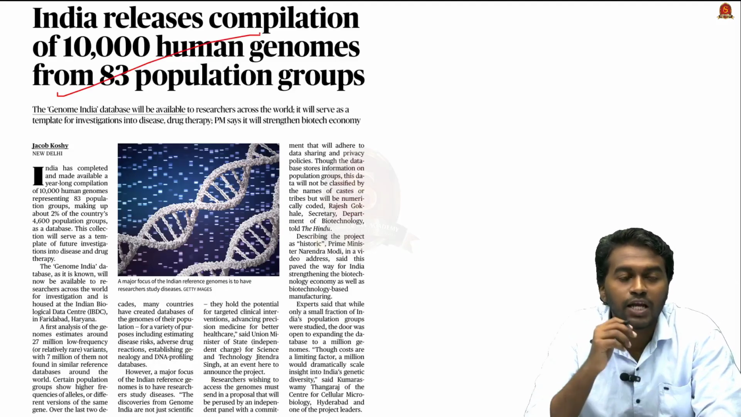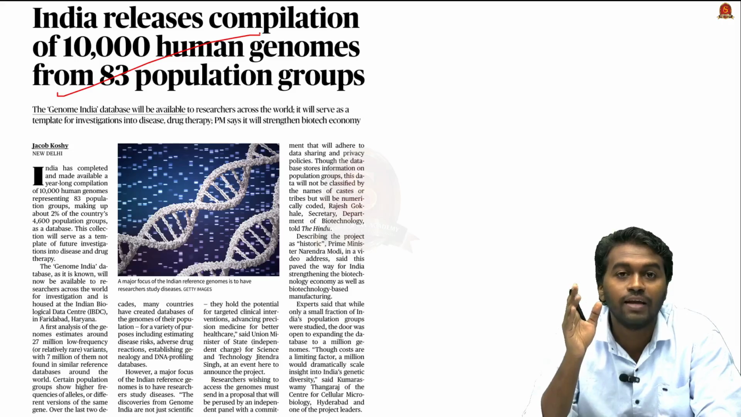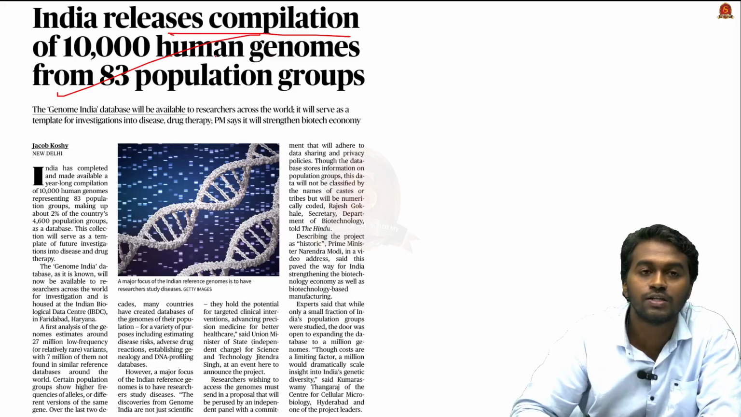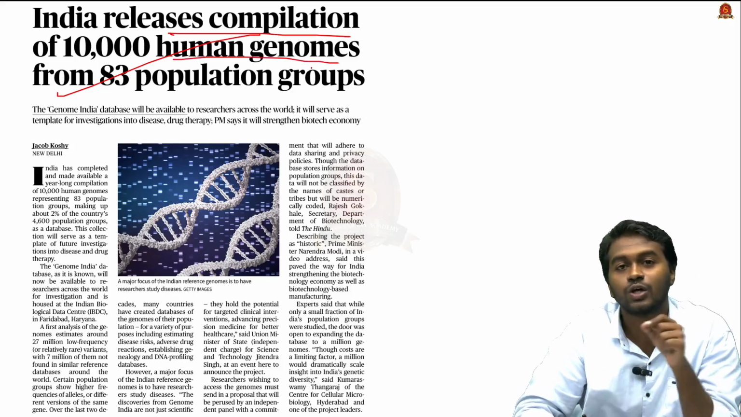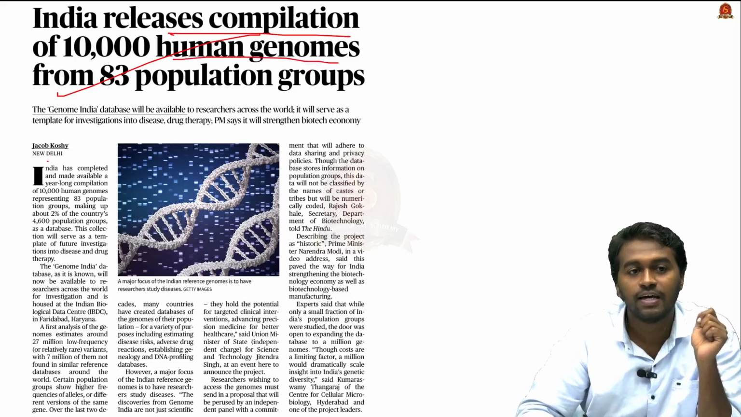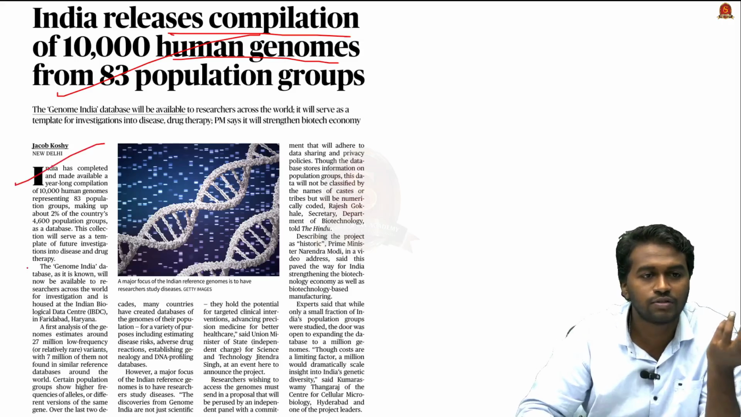India releases compilation of 10,000 human genomes from 83 population groups. So what is this all about? From the heading itself, we know that it is talking about human genomes, and it is related to the Genome Project of India. And let's read the first two paragraphs of this news.